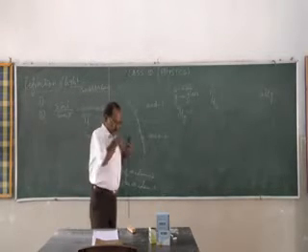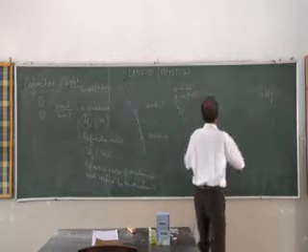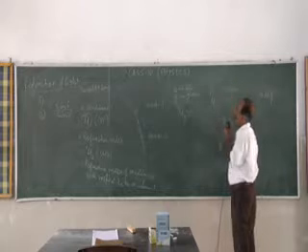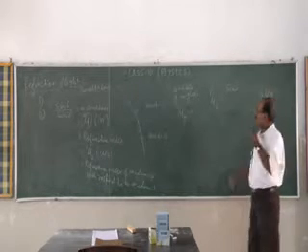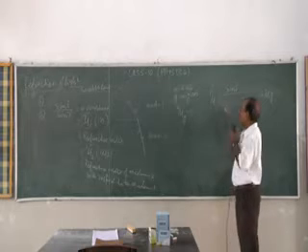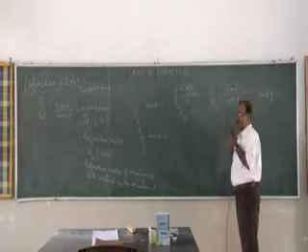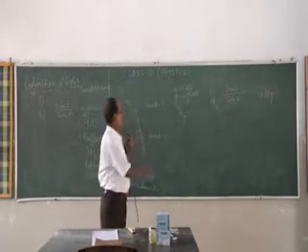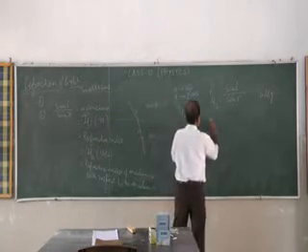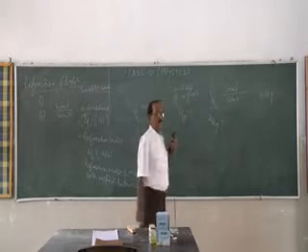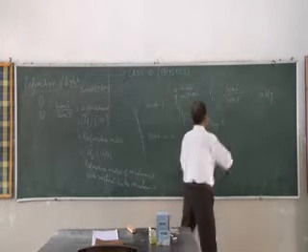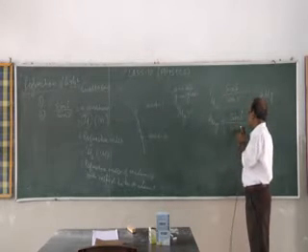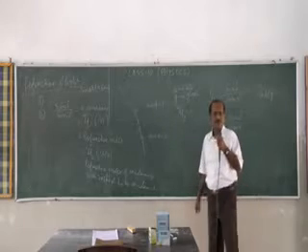I repeat, refractive index of a medium is sine angle of incidence in the first medium to the sine angle of what? Refraction in the second medium. Okay, another way also, if it is A mu G, it means what? Sine angle of incidence in air by sine angle of refraction in glass.